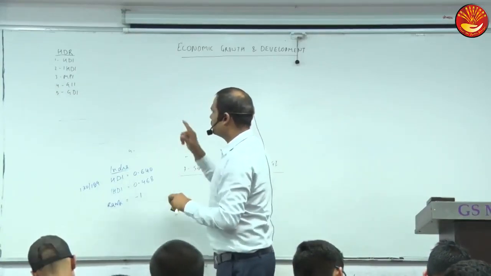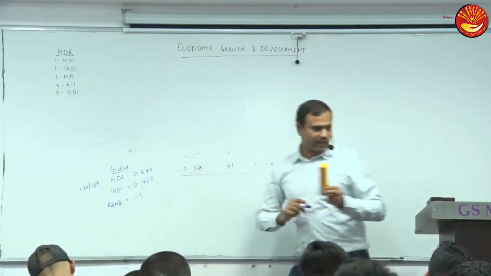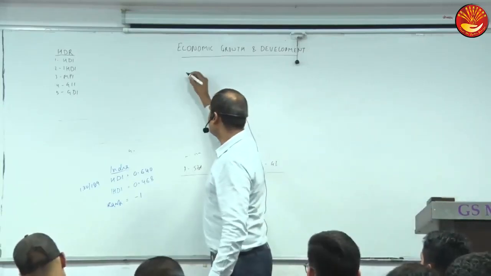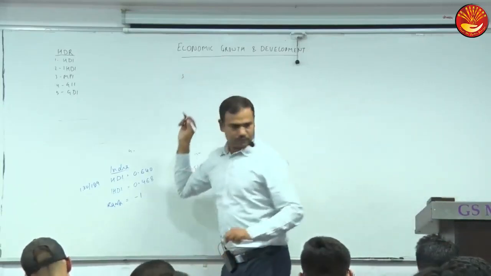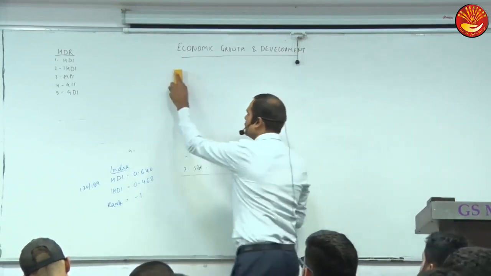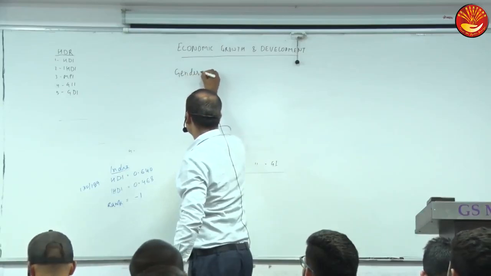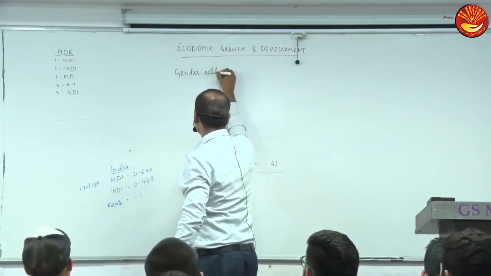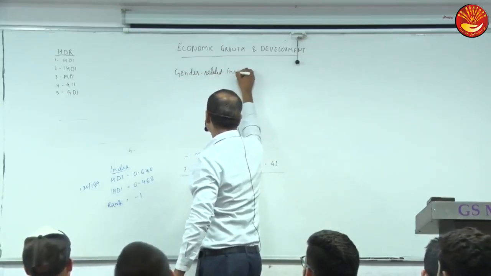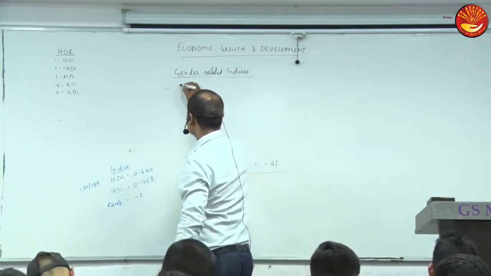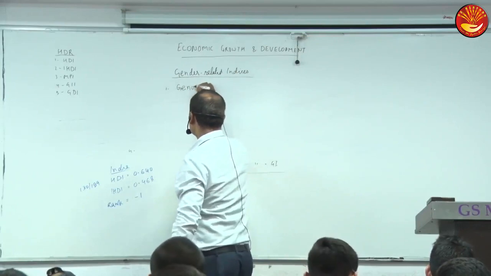Now I will discuss some gender indices. GII means gender inequality index. I will put it in the heading as gender related indices. One is the gender inequality index.